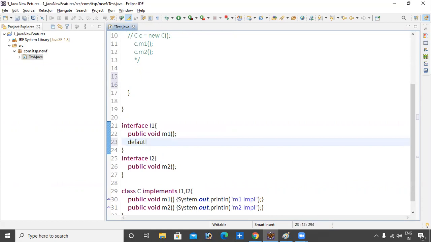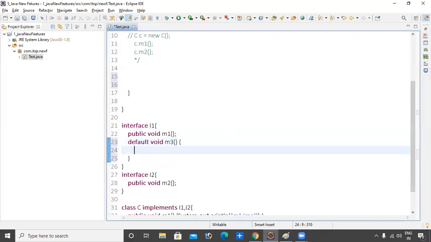Using the default keyword, default void m2 method, and then m3 method. You should provide the implementation if you declare the method, then it won't give an error. If you're not providing, the default method goes inside the I1 interface. Okay, I1 interface, that's it.